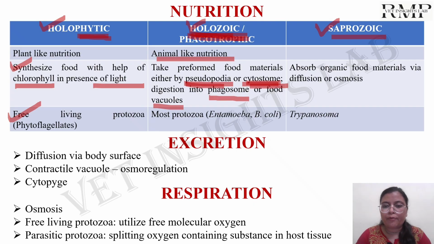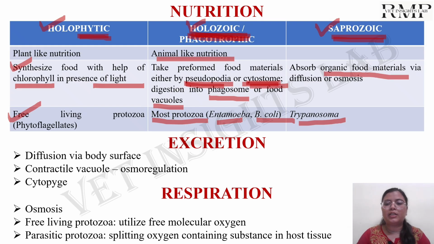And this type of nutrition will be seen in case of most of the protozoas, for example, Entamoeba and the Balantidium coli. When it comes to the saprozoic nutrition, which is seen in case of trypanosomes, so basically they will take the organic food materials from their body surface in the form of diffusion or the osmosis process.